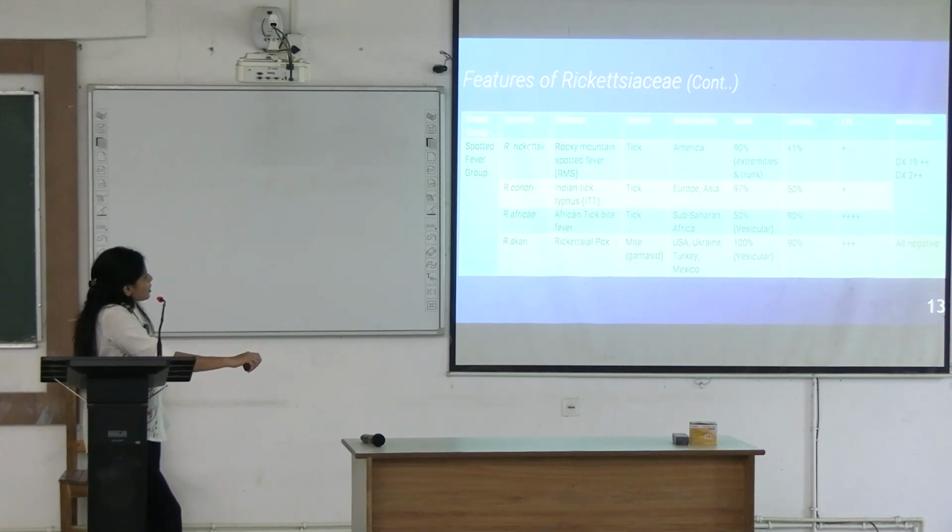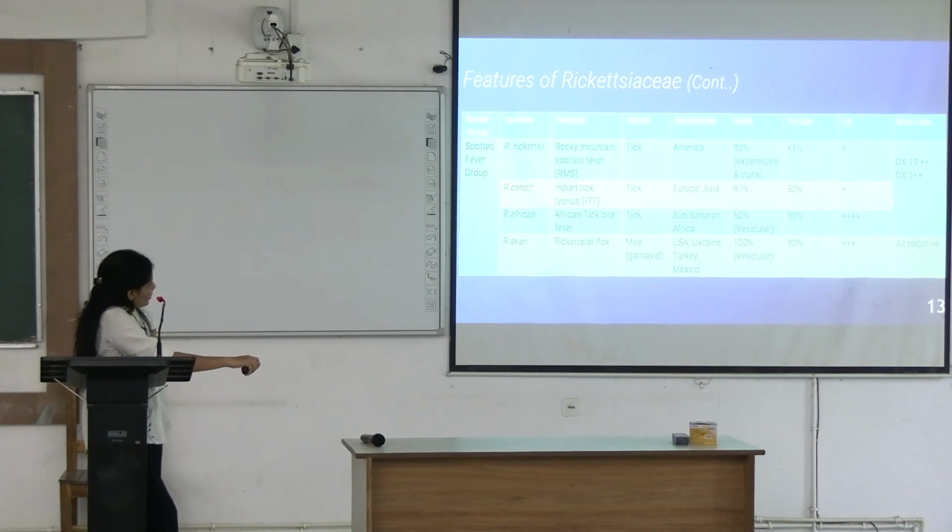Species are Rickettsia rickettsii causes Rocky Mountain spotted fever. Vectors are all ticks except in Rickettsia akari, which causes rickettsial pox. The vector is mite, okay. Here the vector is tick. There the vector for epidemic typhus was louse. For endemic typhus, vector was flea.